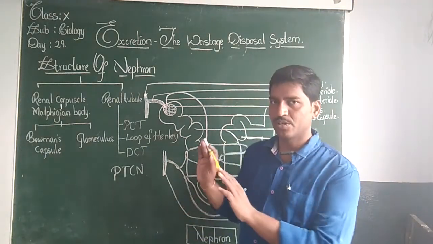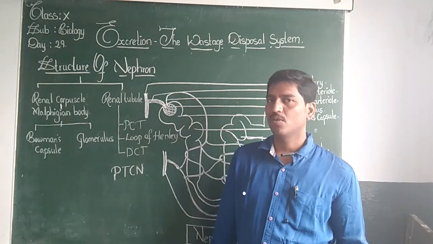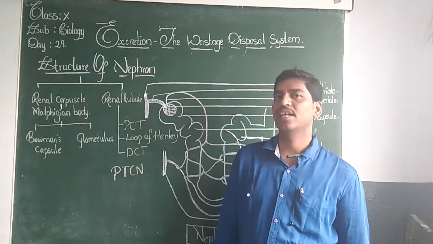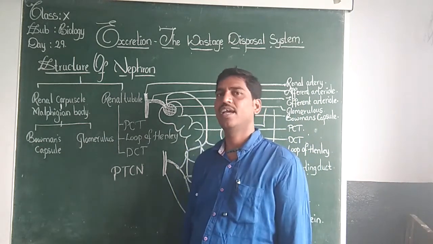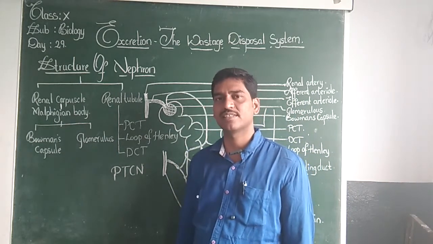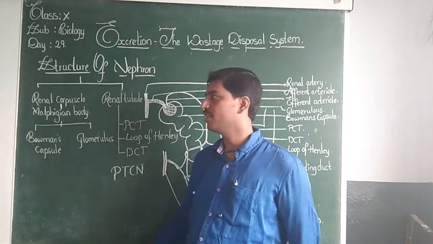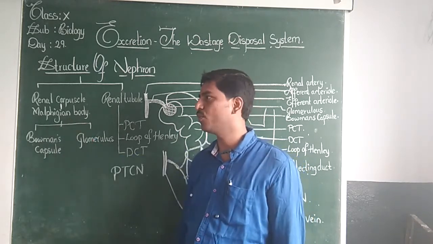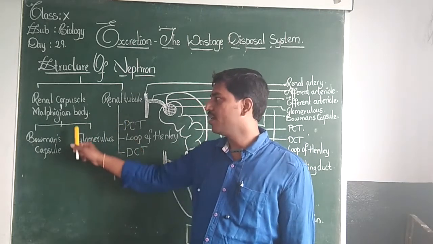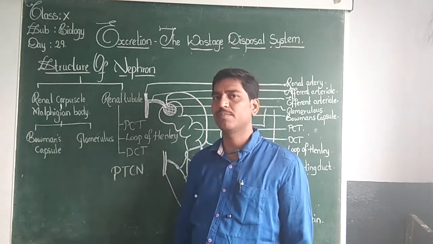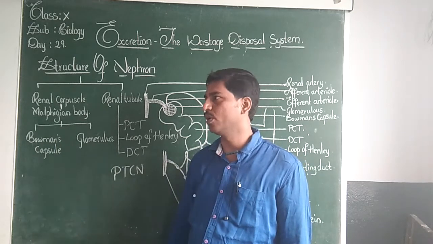So we have looked at the structure of the nephron. What is the first point we have discussed? Nephrons are the structural and functional unit of kidneys. The next point: nephrons are made up of two parts, the Malpighian body and the renal tubule. The Malpighian body is made up of two parts, Bowman's capsule and glomerulus.